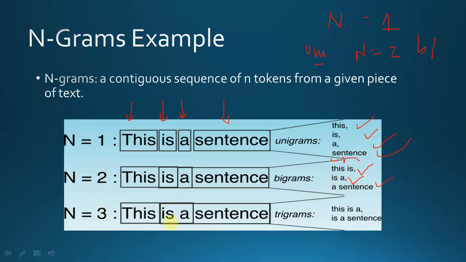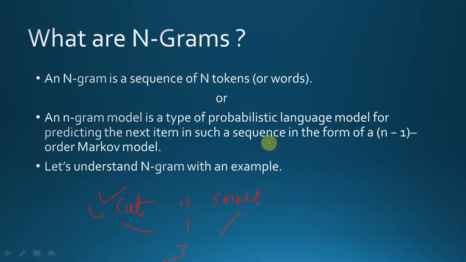If the value of n is 3, then three words will come together. This is called trigrams, where three words come together. This is a sentence, so three words will come together. So this is the concept of n-gram. The main thing is we use these n-grams to predict the next word.